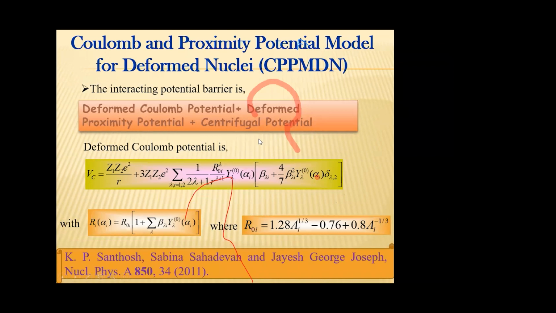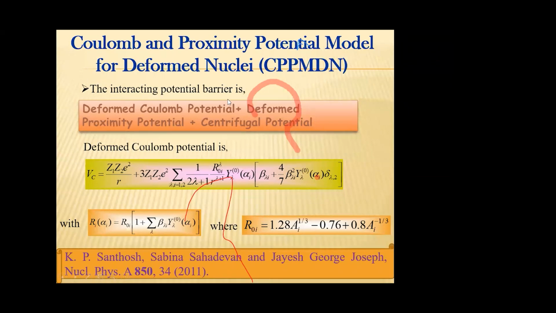And next, the Coulomb and proximity potential model for deformed nuclei. This is the modified version of the Coulomb and proximity potential model. Here, Coulomb and CPP are used for spherical nuclei, whereas this model can be used for deformed nuclei also.